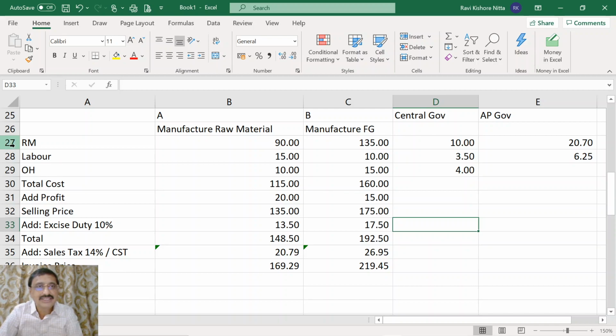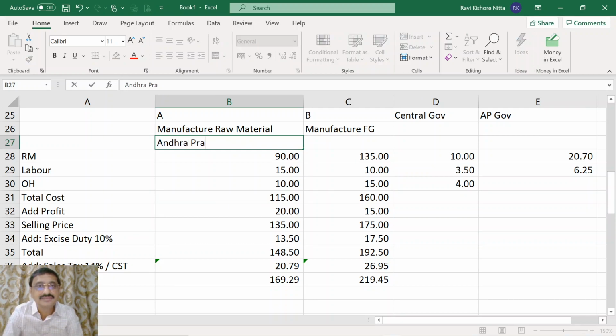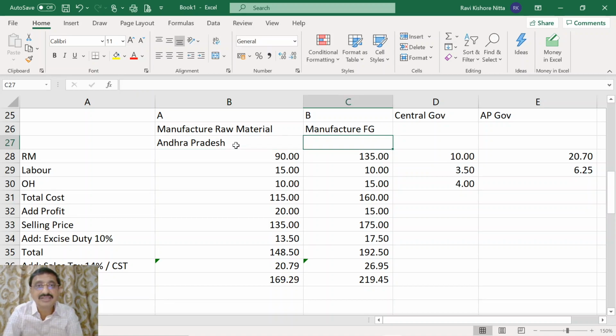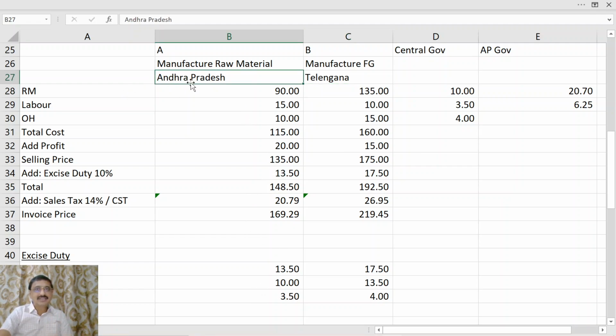Let us assume that A, who is the manufacturer, is in Andhra Pradesh, and the manufacturer B is in Telangana. Now let us see how this will pan out.